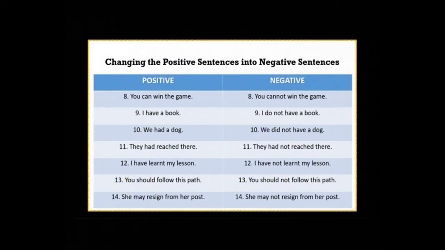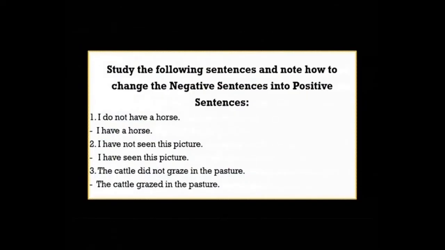You should not follow this path. And the last one is, she may resign from her post. And the answer is, she may not resign from her post. So this was assertive sentence, positive into negative. Now study the following sentences and note how to change the negative sentences into positive.